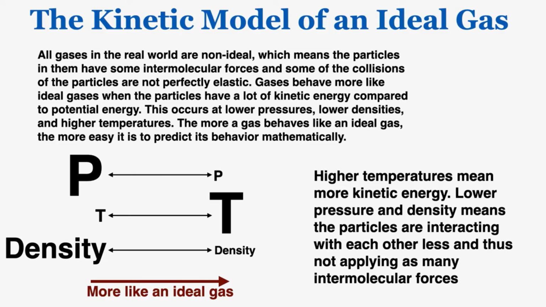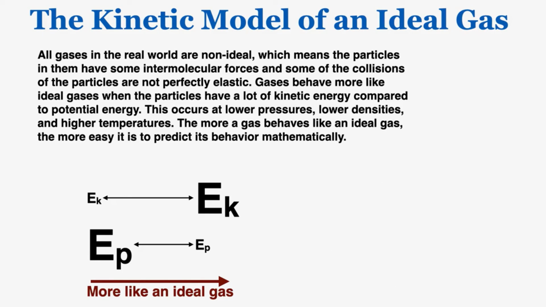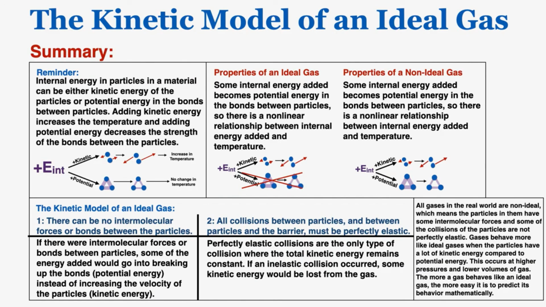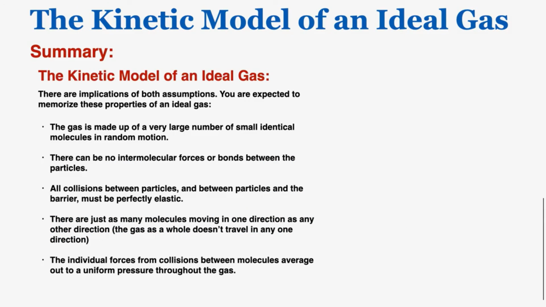This is another common test question where you're expected to know the situations where a gas behaves as an ideal gas. So again, that's when the particles have more kinetic energy, less potential energy, less pressure, more temperature, and less density. Those are the conditions for a gas to behave more like an ideal gas, which is easier to understand and predict. So that's everything that you need to know about the kinetic model of an ideal gas. This is a summary of everything that I talked about. And again, this is a list of the properties of an ideal gas as implied by the kinetic model that you're expected to memorize and understand for the rest of the course.